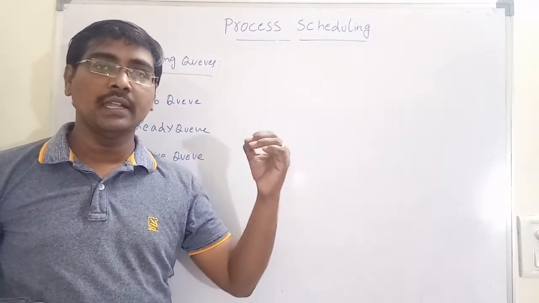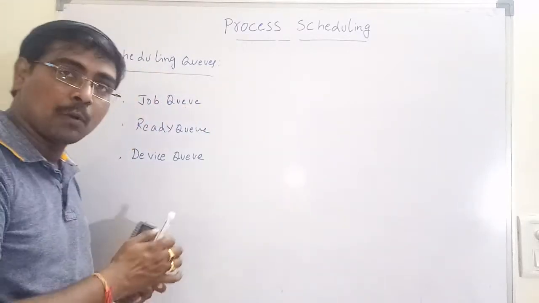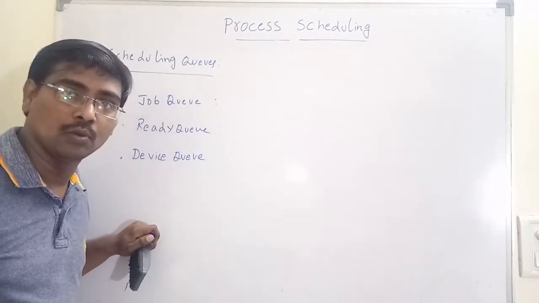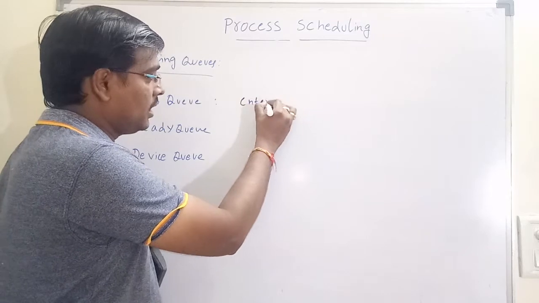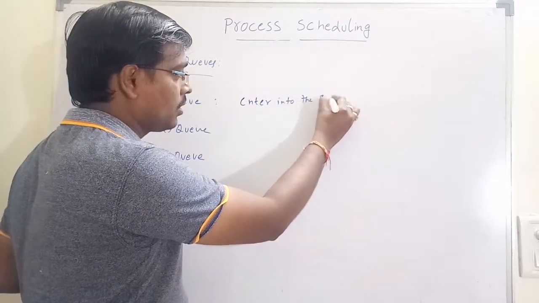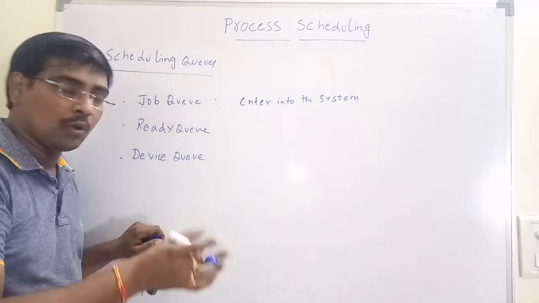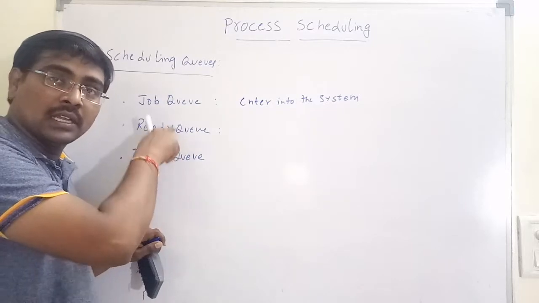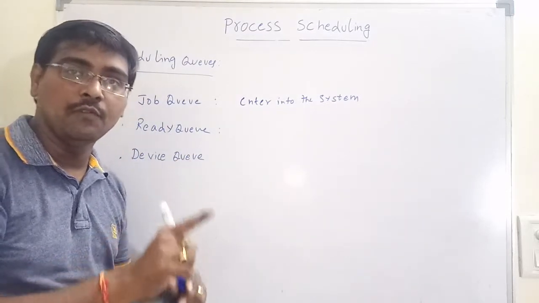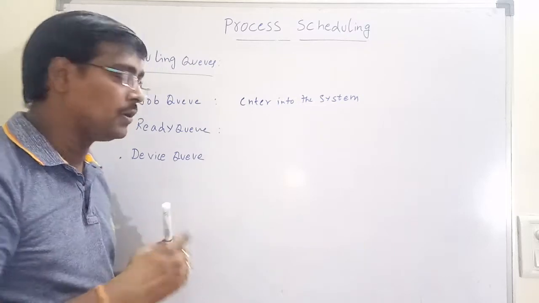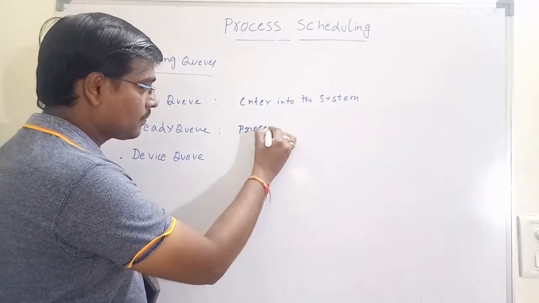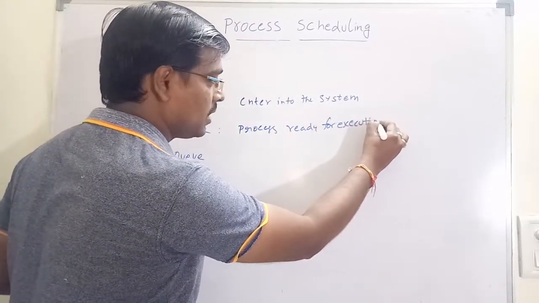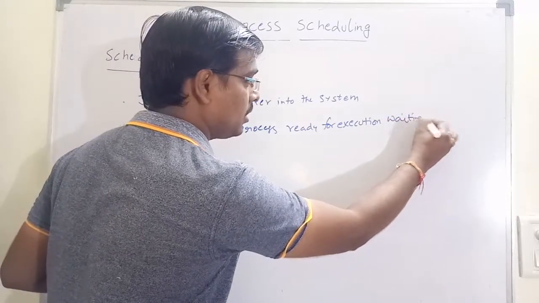Whenever a process enters into the system, that process is placed into the job queue. Now the ready queue contains the set of processes that are ready for execution and waiting for the CPU.